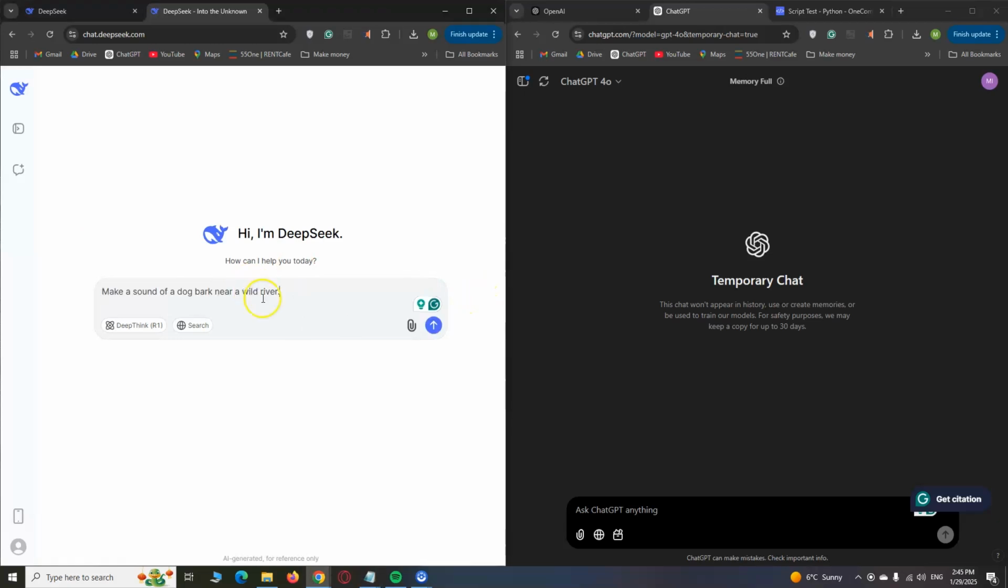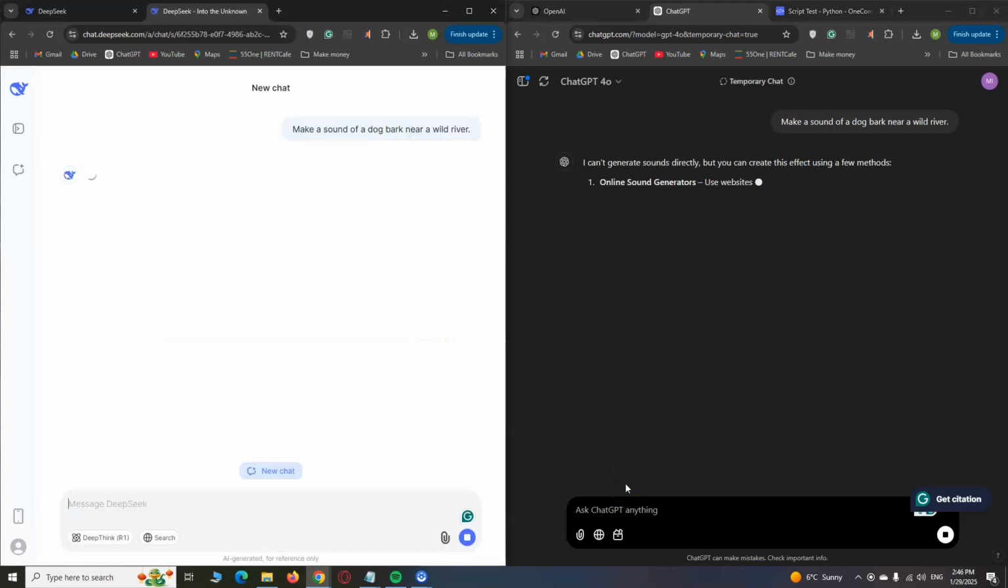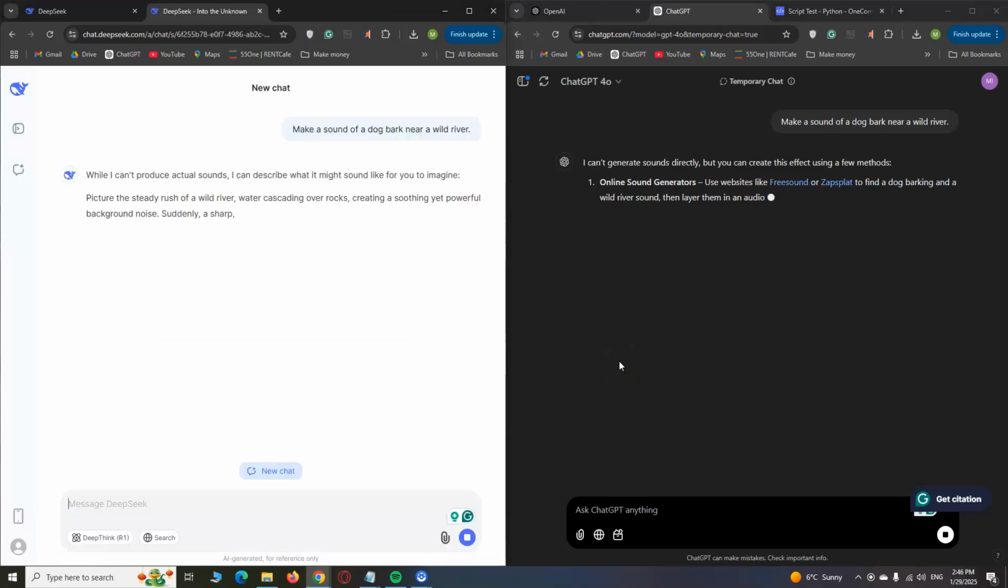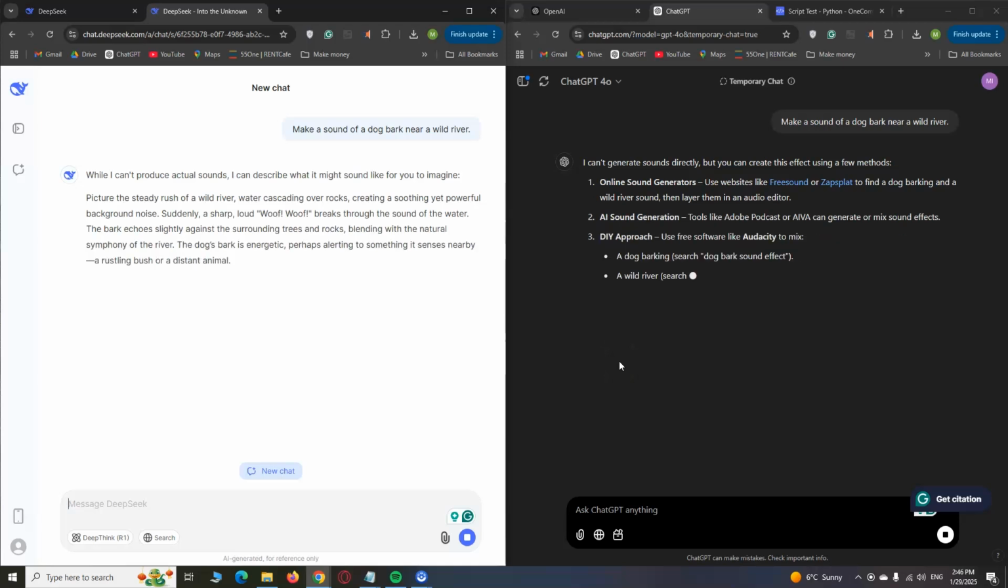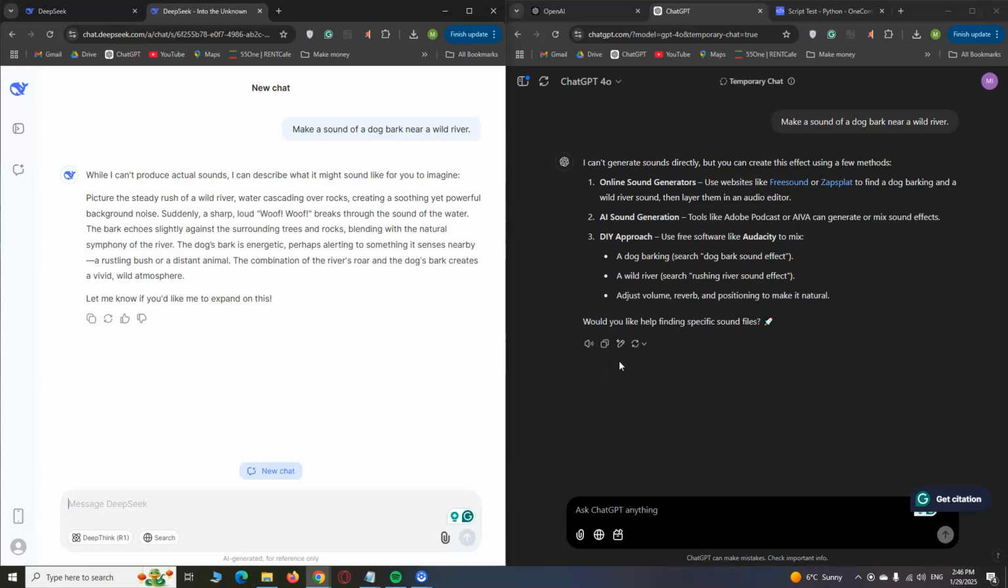In the next step, I ask both models to generate a sound of a dog barking near a wild river. Let's see what they can do. None of the models could produce a sound. DeepSeek generated some instructions to help me to feel that sound, whereas ChatGPT instructed me on how to find that sound or even how to generate it.